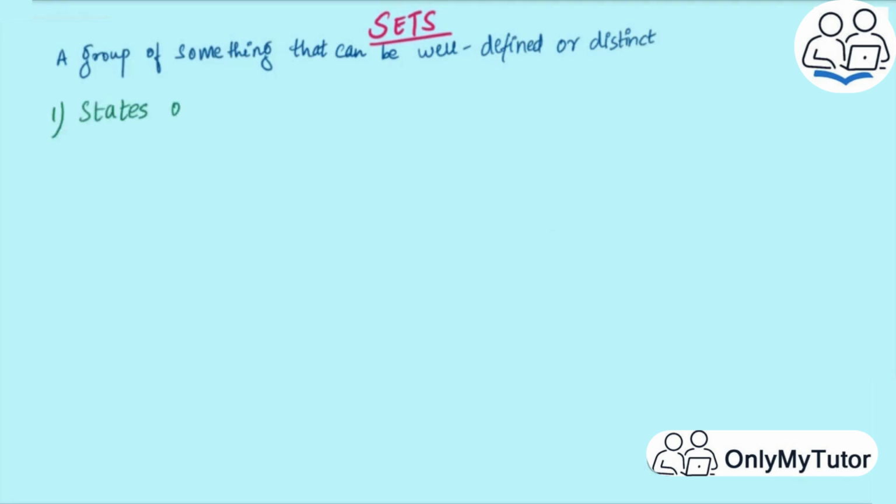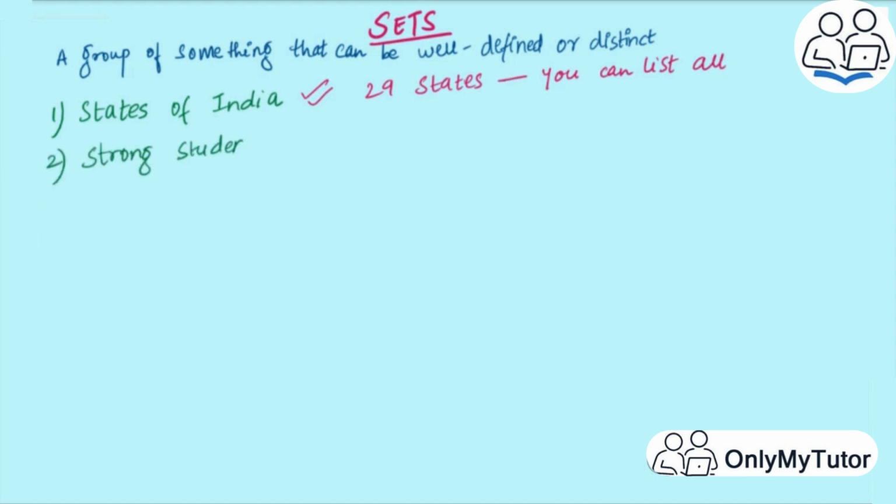The first is states of India. So can we form a set of this? Yes. Because there are 29 states in India and you can list all of them. The second one is strong students in a class. Well, this cannot be a set because strong is a relative term.